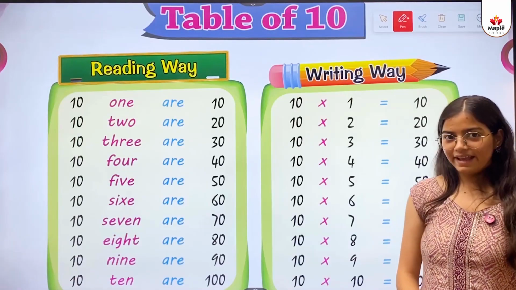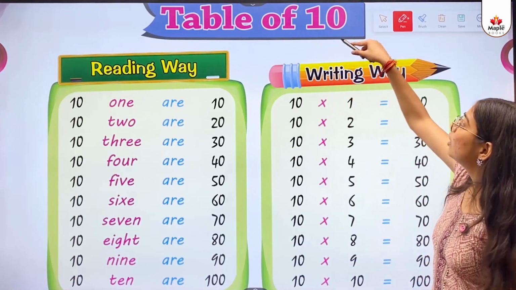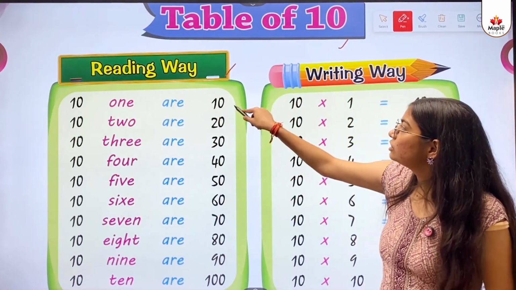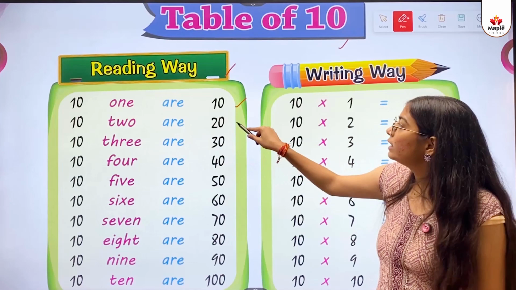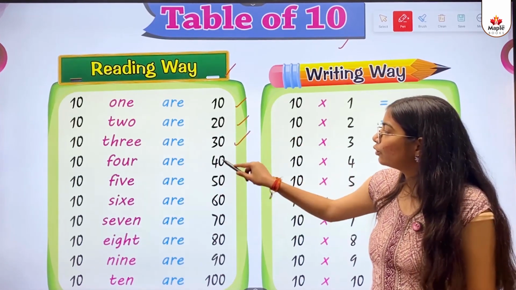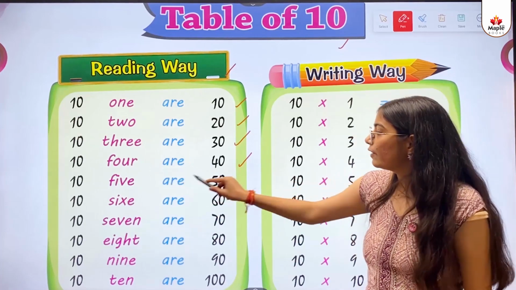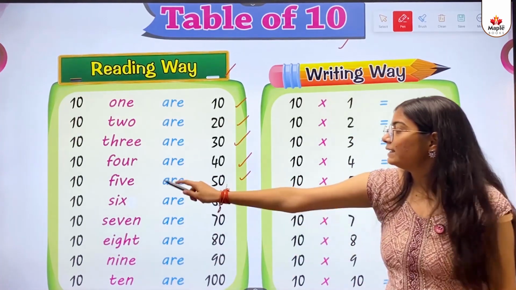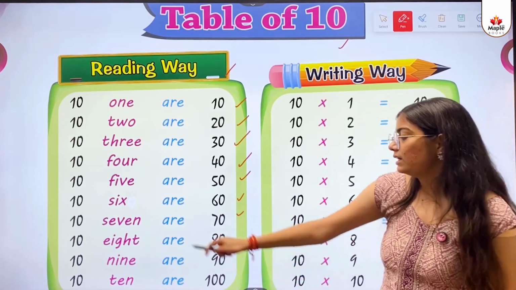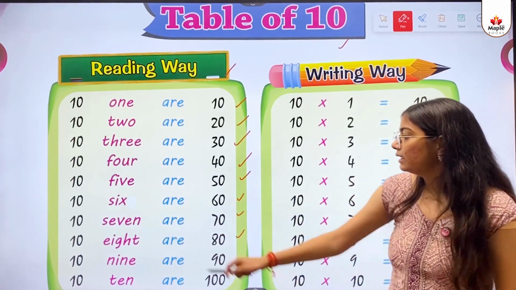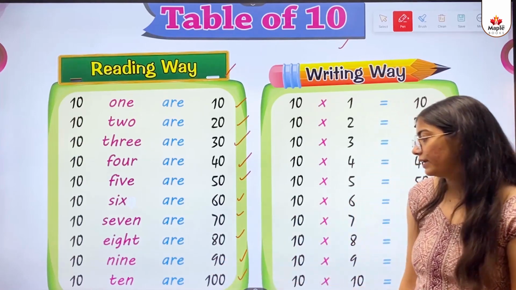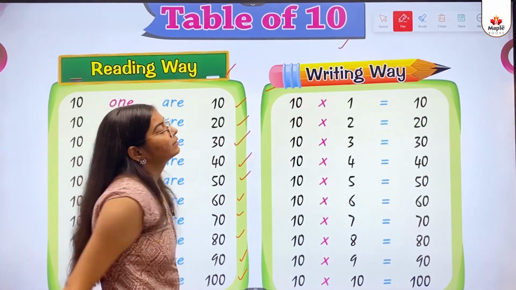So kids, the next concept is table of 10. Reading way. 10 1s are 10. 10 2s are 20. 10 3s are 30. 10 4s are 40. 10 5s are 50. 10 6s are 60. 10 7s are 70. 10 8s are 80. 10 9s are 90. 10 10s are 100. Writing way.